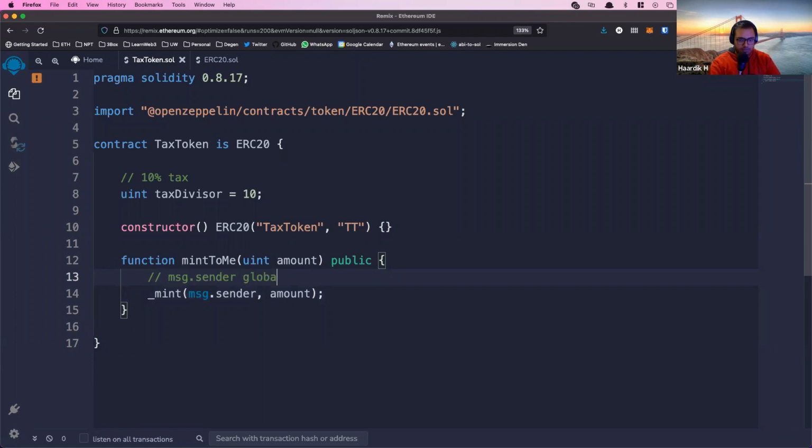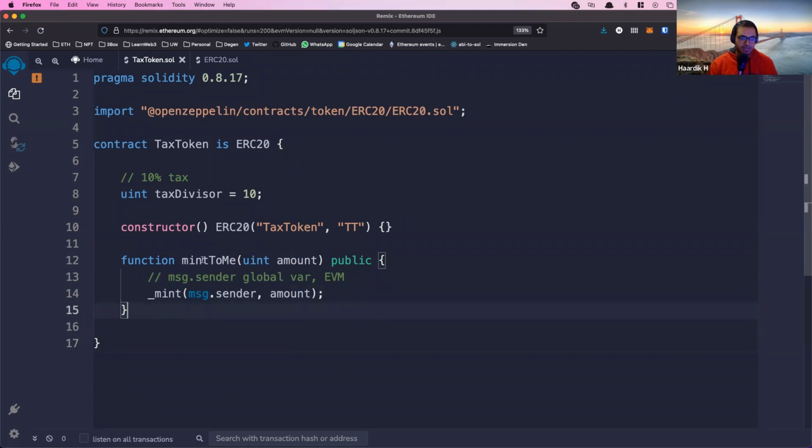msg.sender is a global variable injected by the Ethereum Virtual Machine, call it the EVM, during runtime. So when this function is being called, it's a transaction that needs to happen on the Ethereum network. And while nodes are running that transaction, executing the code to actually get the value, the EVM will inject certain global variables, msg.sender being one of them. And this is the address of the person who called this function. So if I call this function, it'll be my address. If you call this function, it'll be your address, and so on.